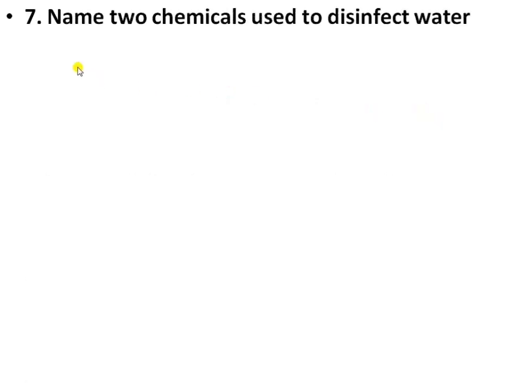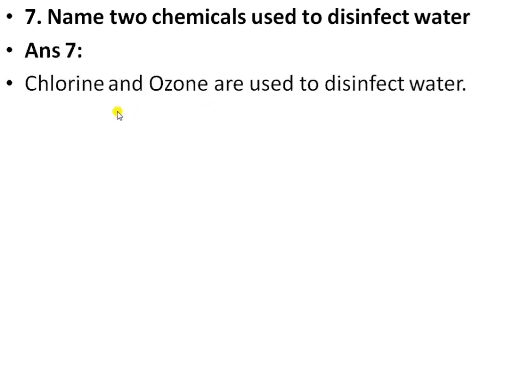Next is question number 7. Name the two chemicals that are used to disinfect the water. The two chemicals are ozone and chlorine. Okay. You all know that sometimes harmful chemicals can be present in the water even after treating it physically and biologically. So these are therefore removed by using a disinfectant.